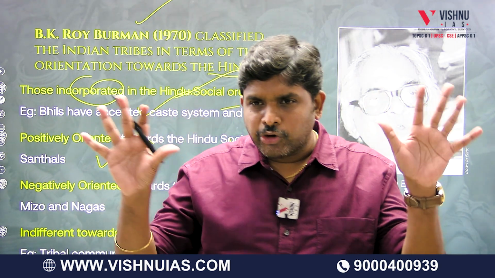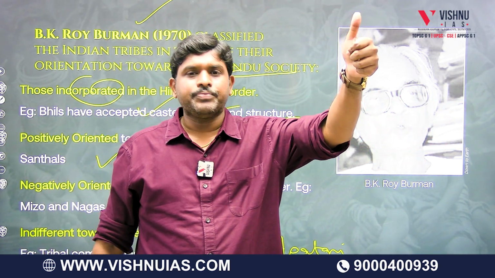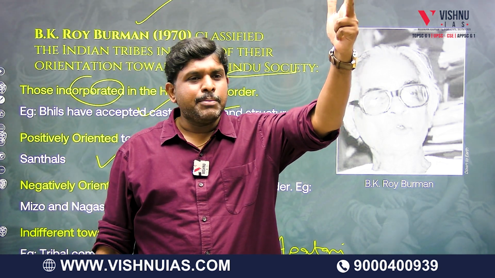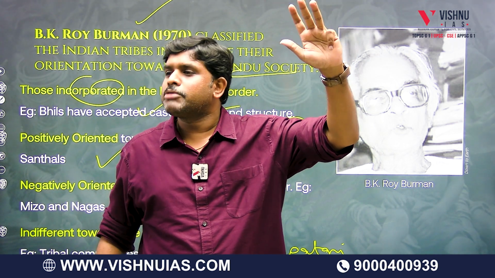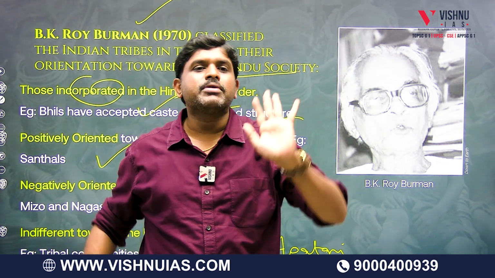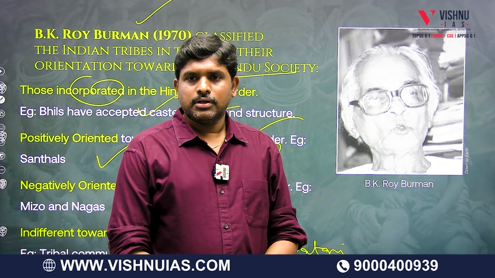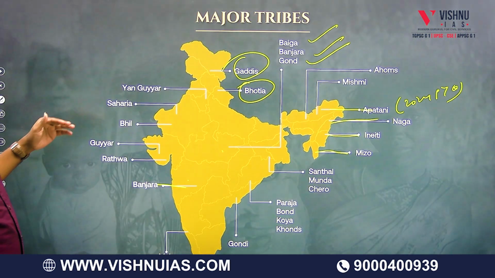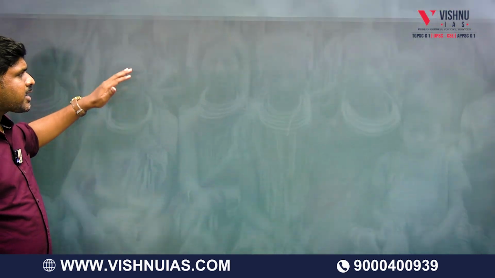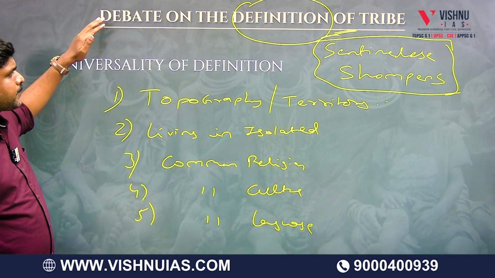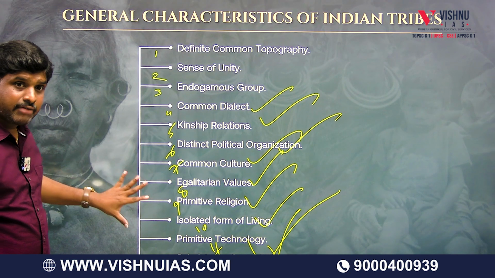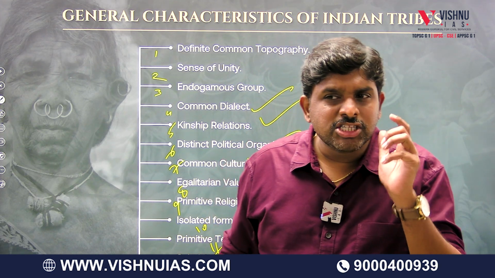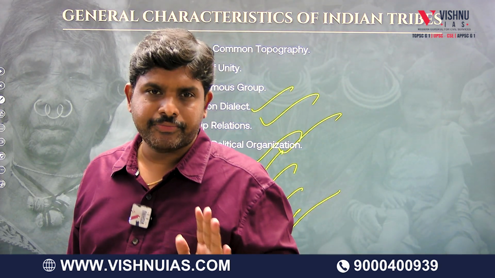So now again we will try to remember the names. First definition is given by whom? D.N. Majumdar, Ralph Linton, characteristics, T.B. Naik, Madan Majumdar, 5th, B.K. Roy Burman. Without mentioning all these things directly, I can explain this as well. Only this, which is called characteristics. These characteristics are main, but however, for that particular person, what is his perspective? What his view is, is very important from your exam point of view.